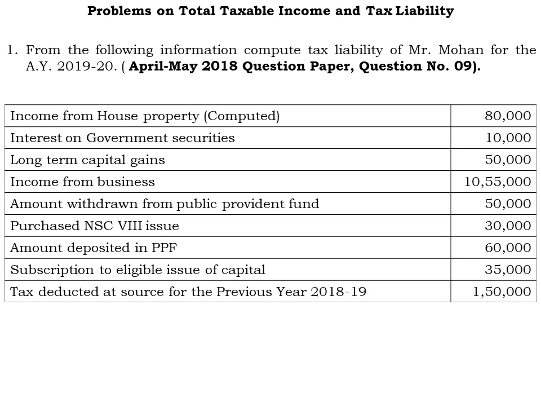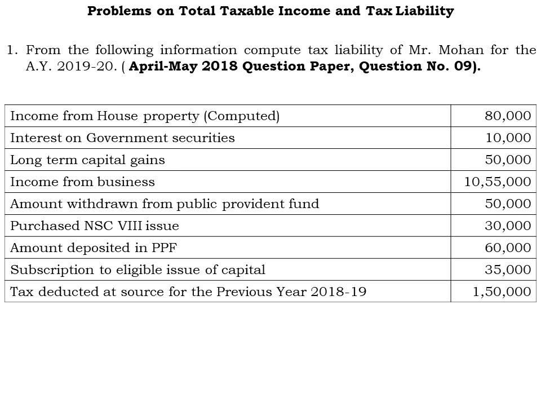And next, the amount withdrawn from public provident fund, which is eligible for deduction under section 80C, of rupees 50,000. Purchased national savings certificate 8th issue, which is eligible for deduction under section 80C, with 30,000 rupees. Amount deposited in public provident fund is also eligible for deduction under section 80C. And subscription to eligible issue of capital is also eligible for deduction under section 80C.